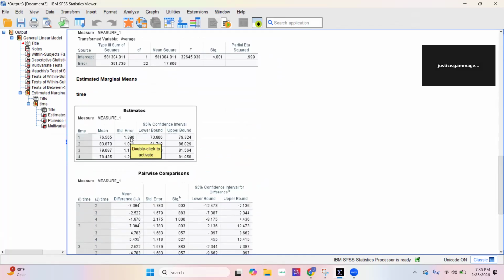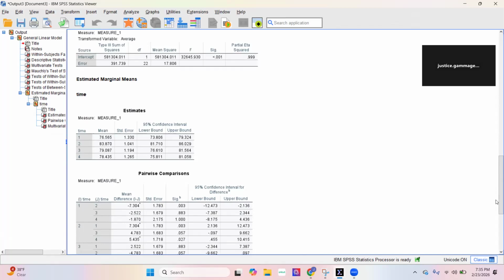The mean attitude scores at each time point were: pre-test was 76.57, 5 minutes at 83.87, 1 hour is 79.09, 4 hours was at 78.44. So we see a clear increase in attitude immediately after chocolate consumption, followed by a gradual decline over time. This suggests the effect may be strongest shortly after eating chocolate.